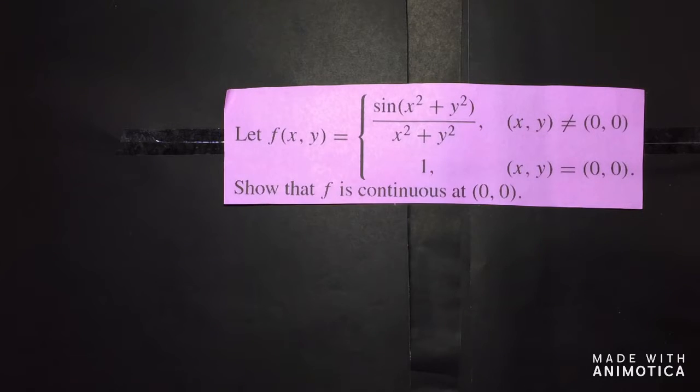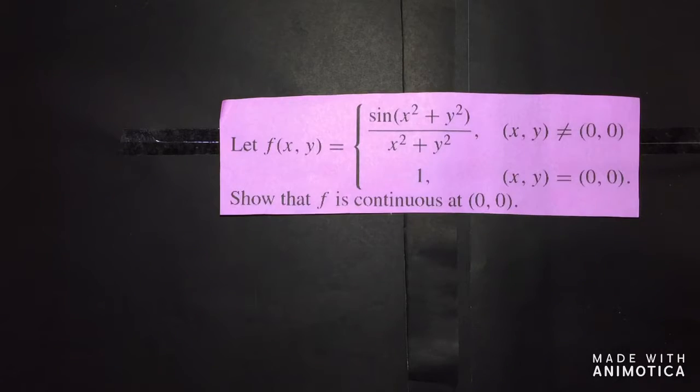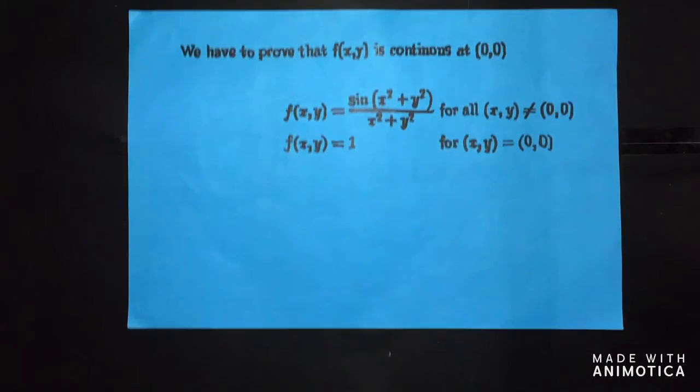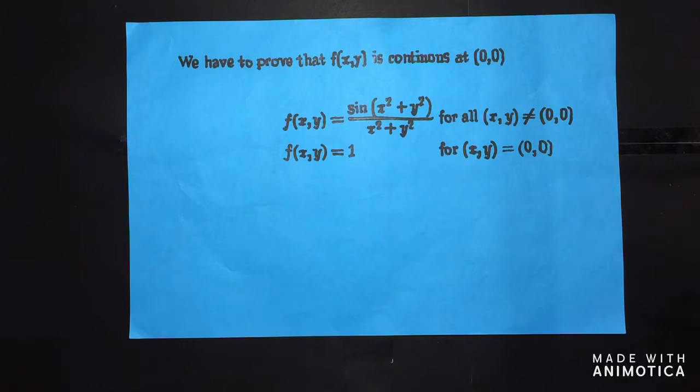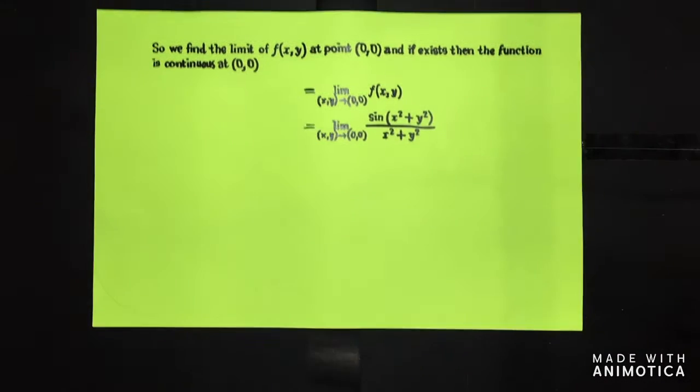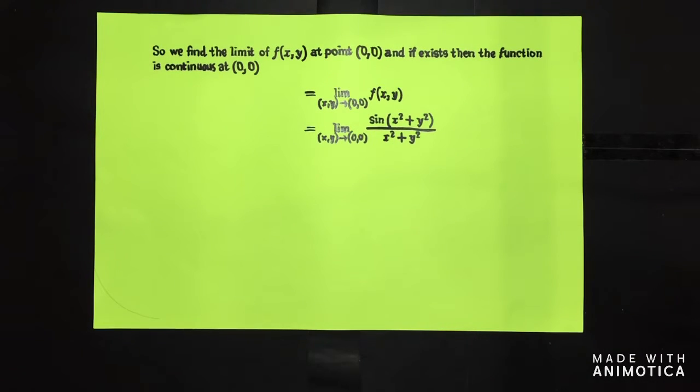Solution. We have to prove that f of x,y is continuous at (0,0). f of x,y is equal to sine of (x squared plus y squared) all over (x squared plus y squared) for all (x,y) not equal to (0,0), and f of x,y is equal to 1 for (x,y) equal to (0,0). So we find the limit of f of x,y at the point (0,0), and if it exists, then the function is continuous at (0,0). Limit of f of x,y as (x,y) approaches (0,0).